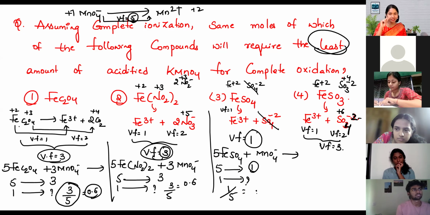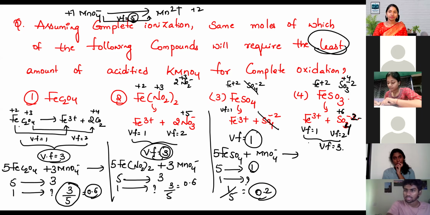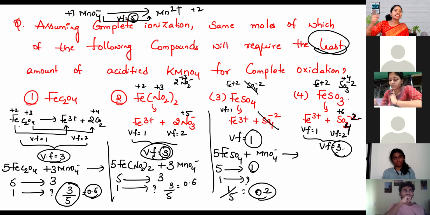1 into 1 divided by 5. How much is 1 into 1? Divided by 2. 1 plus 1 plus, this is 3, no? So the valency factor is 5 here. Then this 3 you have to multiply there. That 5 you have to multiply here.